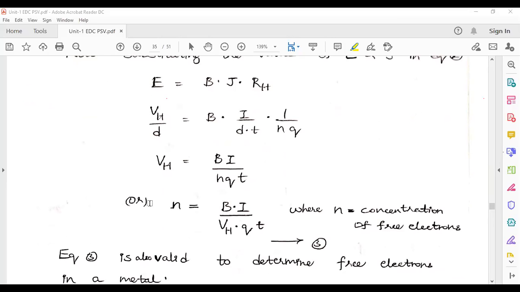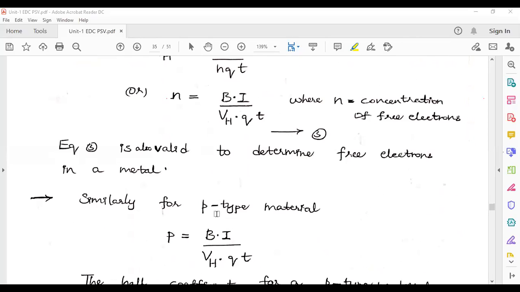That implies, I am going to acquire this N term, that is given by N is equal to BI by VH QT. This is concentration of free electrons. To know the concentration of free electrons, finally I can acquire this term here. Equation 3 is also valid to determine the free electrons in a metal.